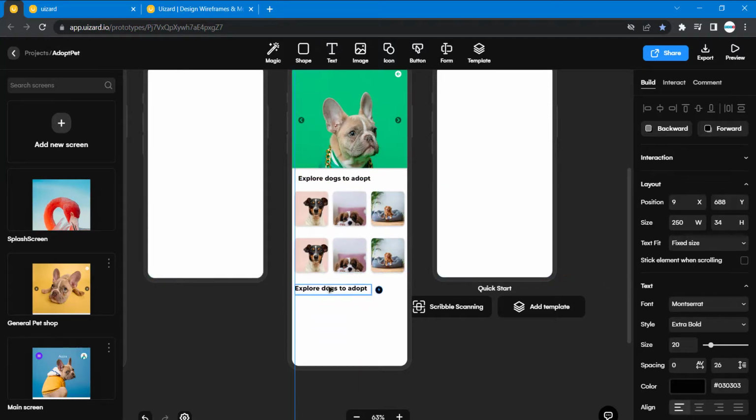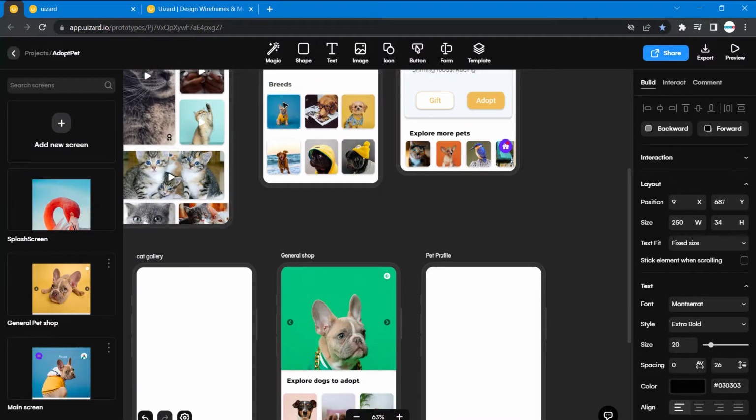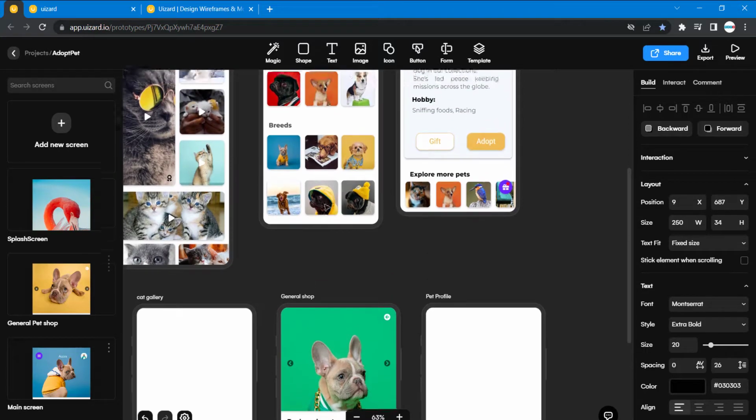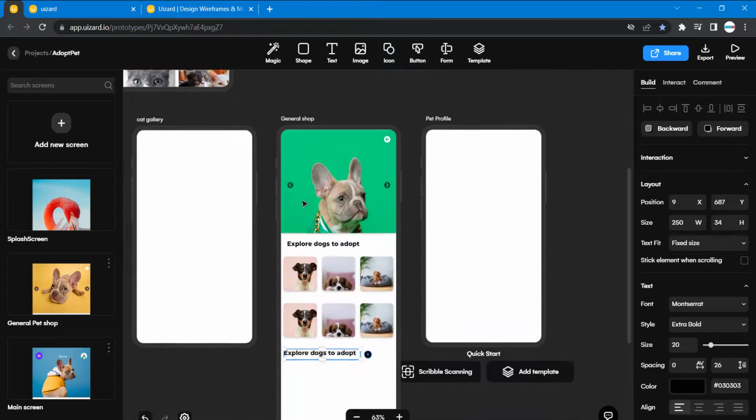Since I'm doing a different UI which is separate from this, let's say breeds. They are different from what this is. I'm going to have to give it enough spacing, as you see here. If you look at your gallery on your phone, you will notice how these images and text are laid out. These images belong to this breed, so the spacing here is enough to show that this is a whole UI on its own.